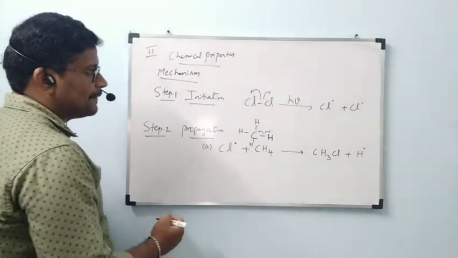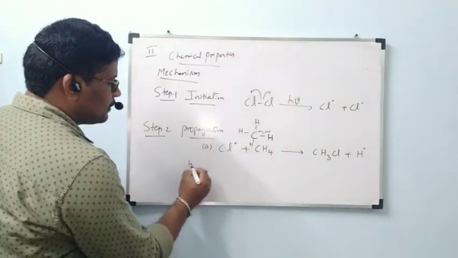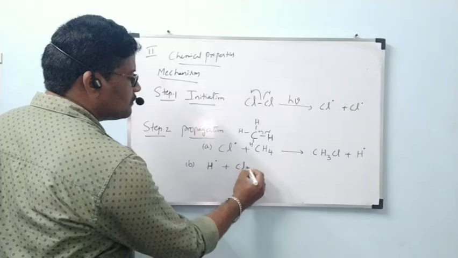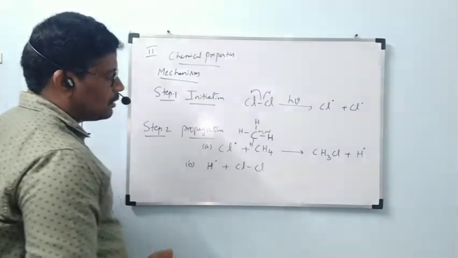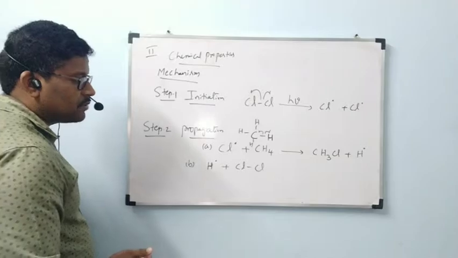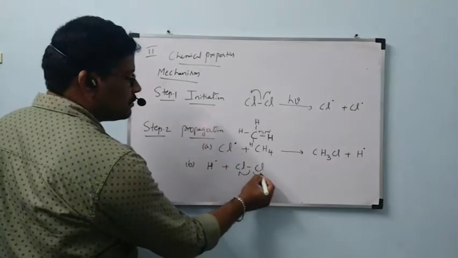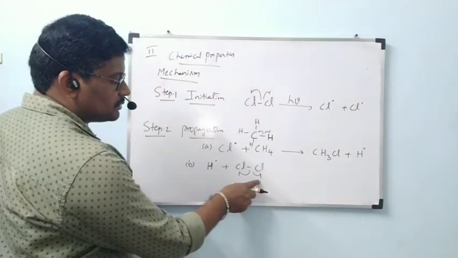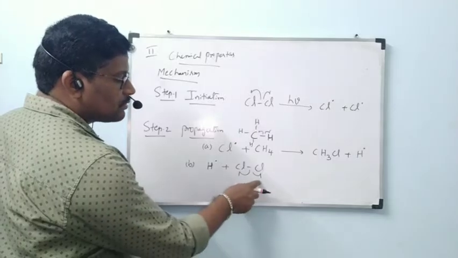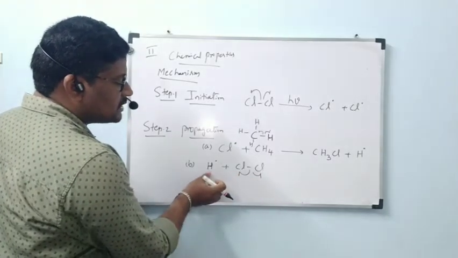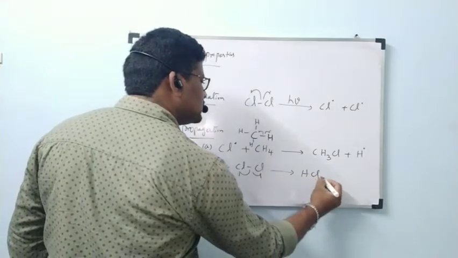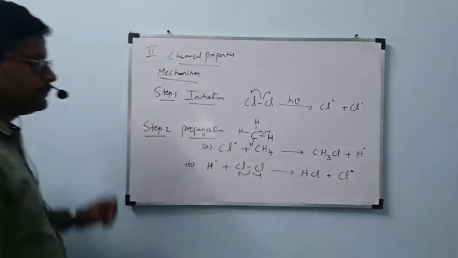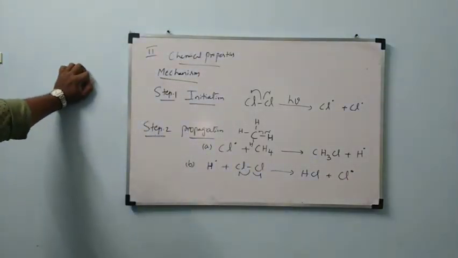Okay, next. B. This hydrogen free radical is going to react with one more chlorine molecule. Then here also homolytic fission will take place to form a chlorine free radical and a chlorine free radical. With this chlorine free radical, this H free radical will react to form HCl plus chlorine free radical. See, once again, a chlorine free radical is formed.